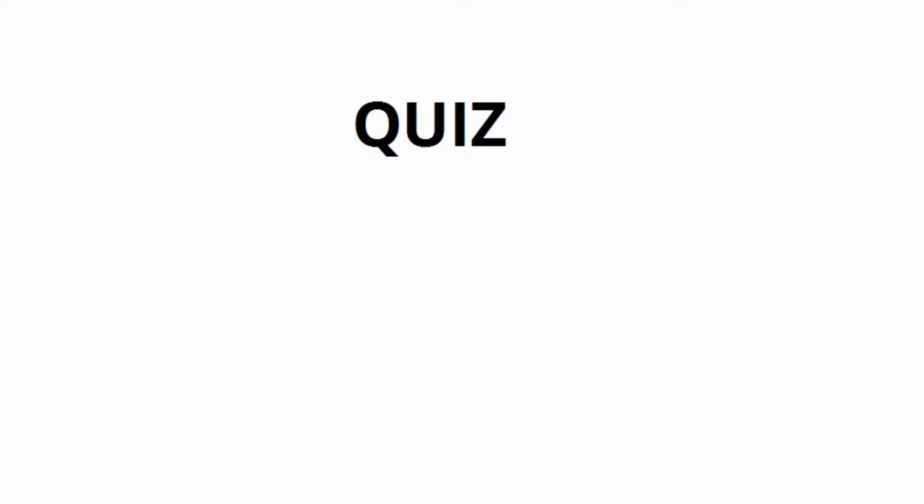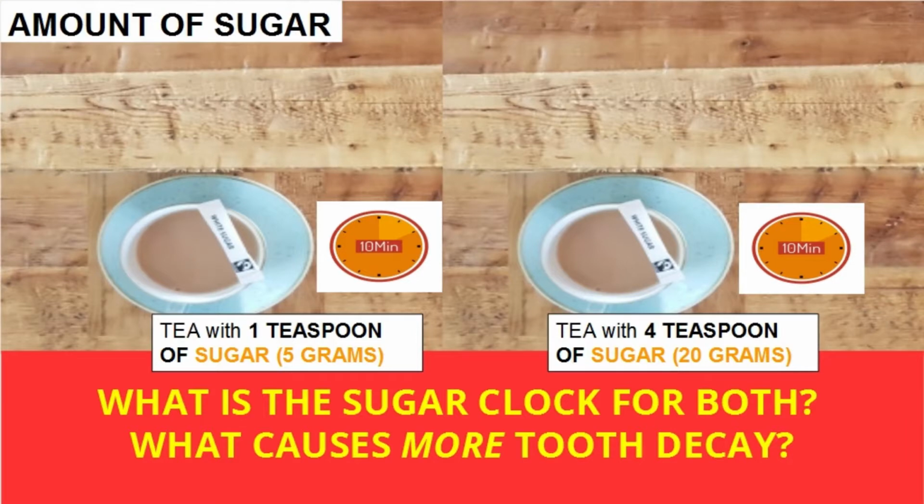Let's have a quiz. The amount of sugar and tooth decay. Question 1. What is the sugar clock for? Having tea with 5 grams of sugar over 10 minutes versus having tea with 20 grams of sugar over 10 minutes. What causes more tooth decay?